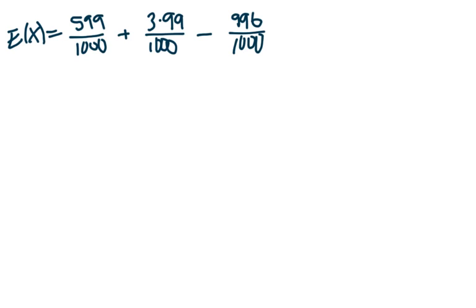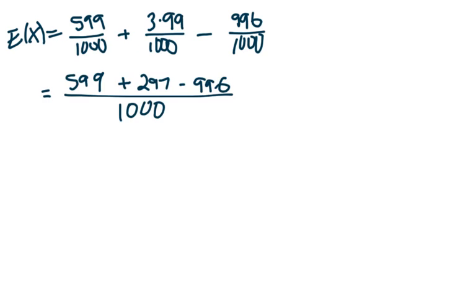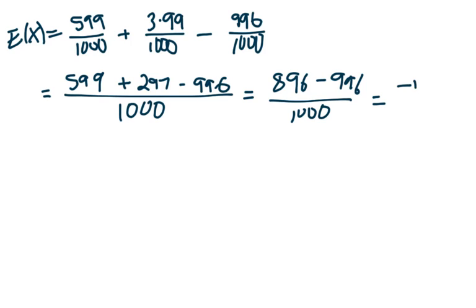So simplifying a little bit, we see that we need to multiply 3 times 99, and then we can add these like fractions by adding and subtracting the numerators. So we add the two positive ones, subtract the negative one, right, and we'll see that we get negative 100 out of 1,000, or, on average, negative 1/10.